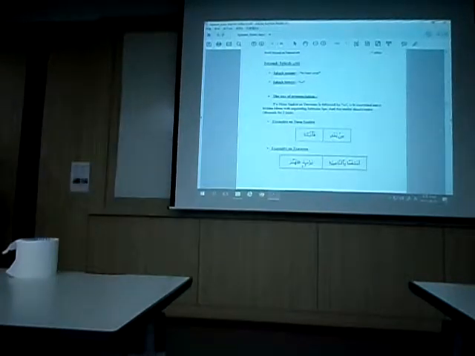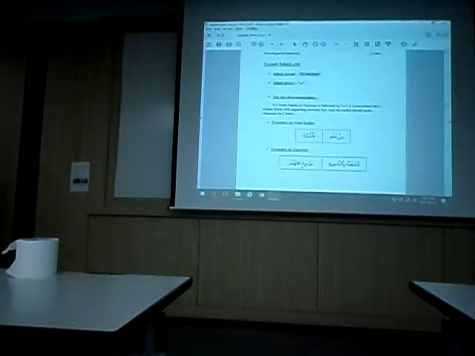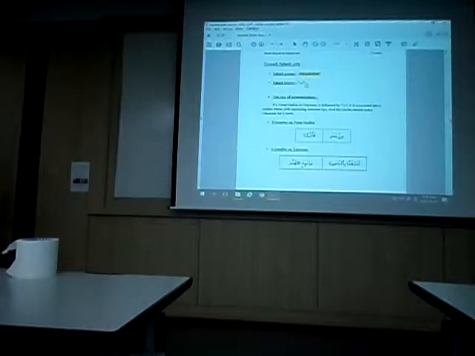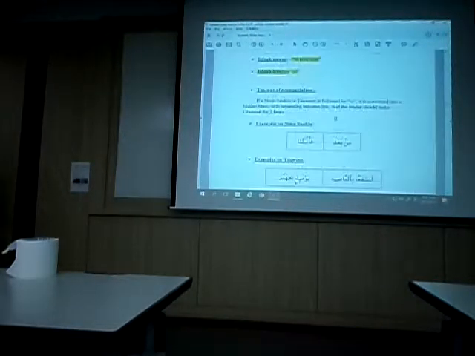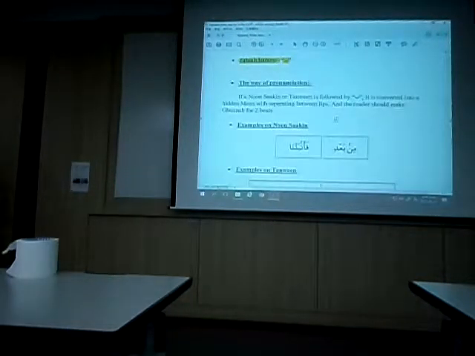What is the iqlab? In English, it means to turn over. The only letter for the iqlab is ba. The way of pronunciation: if a noon sakina or tanween is followed by ba, it is converted into hidden meem.